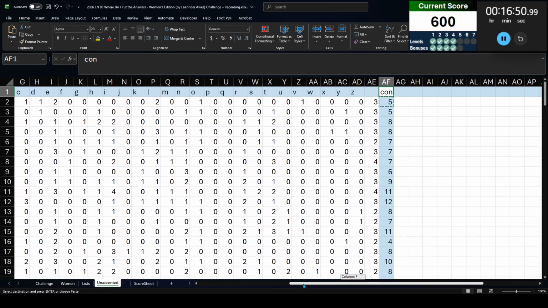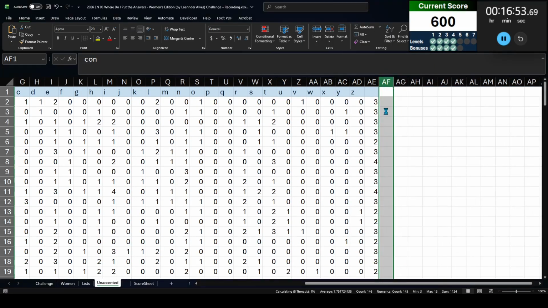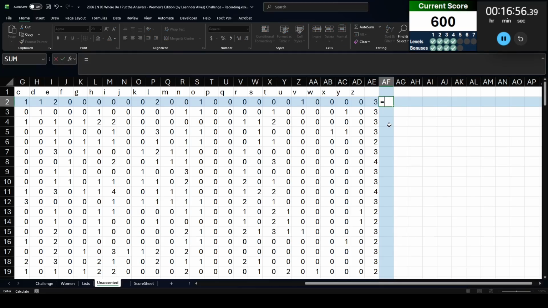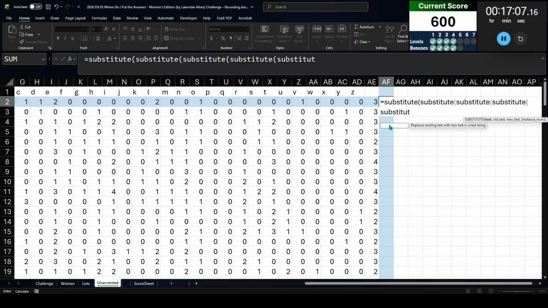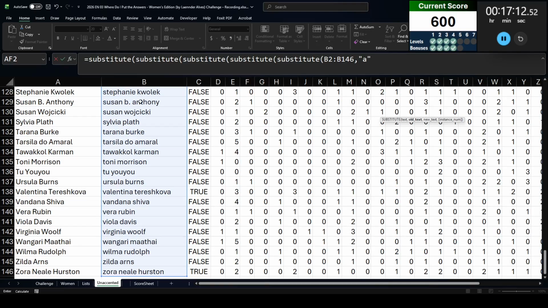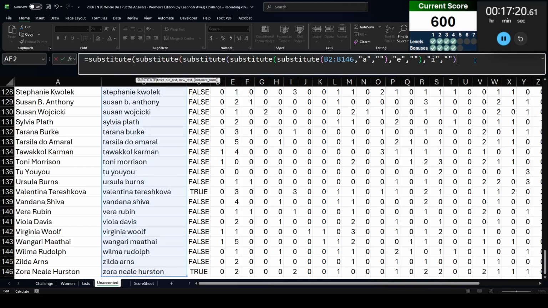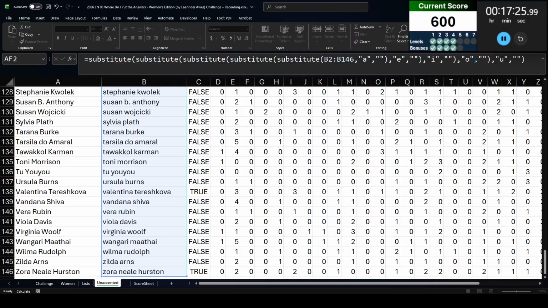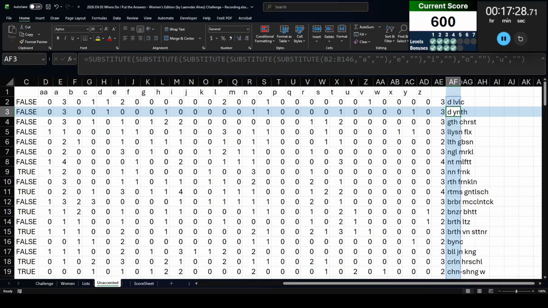I think instead what I'm going to do is let's create a vowelless name. So I'm going to substitute, substitute, substitute. I'm going to do this 5 times. If I can spell substitute. Right, so we are going to substitute these names. We're going to take the A out. We're going to take the E out. We're going to take the I out. Now be careful because Excel capitalized the I. We don't want it capitalized. We're going to take the O out. And we are going to take the U out. Right, so that takes all of the vowels out of all the names.